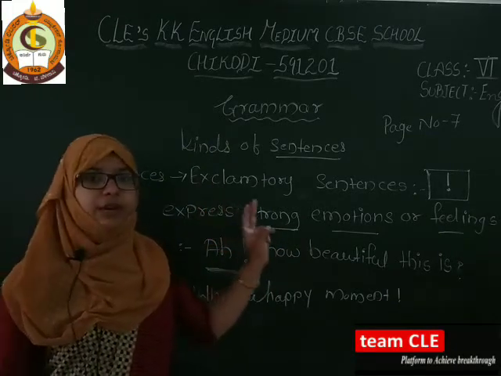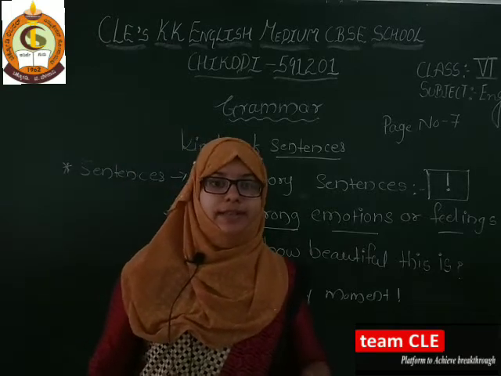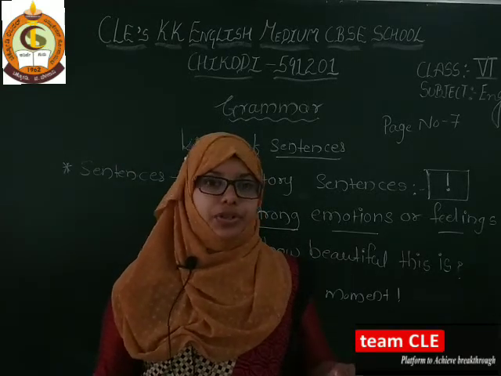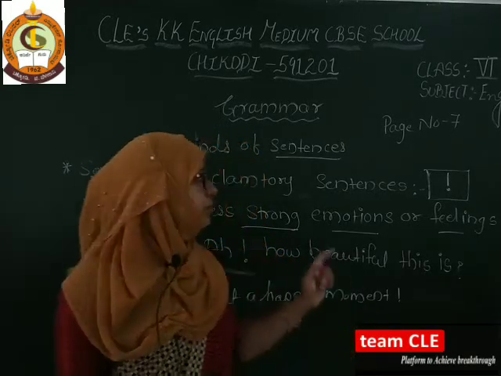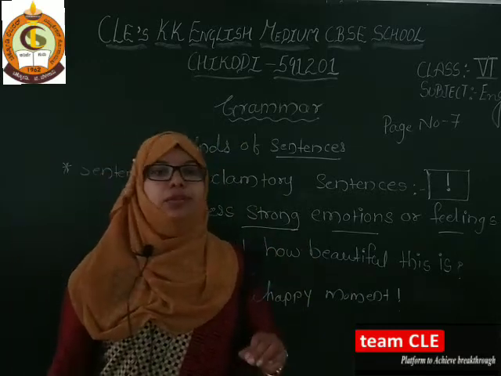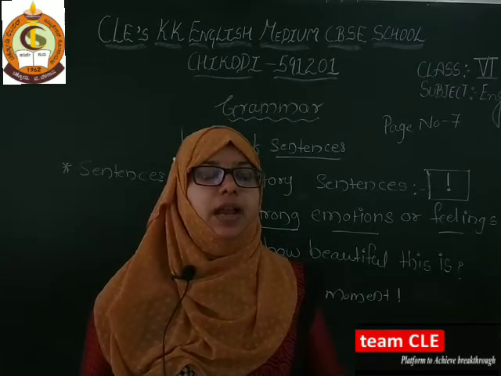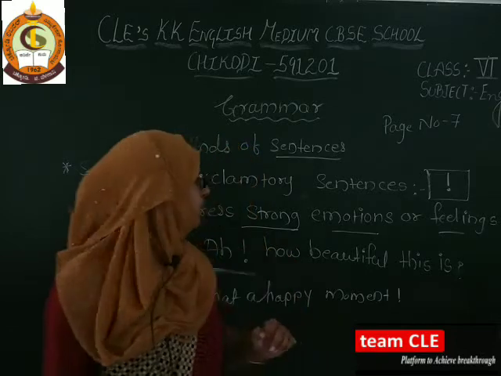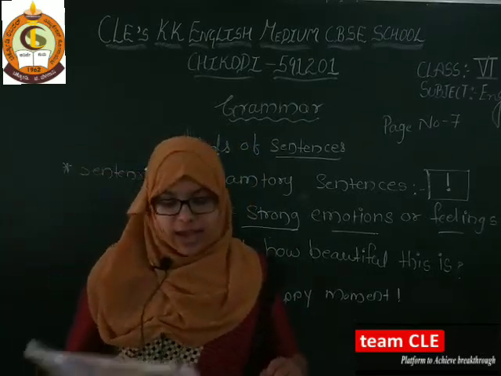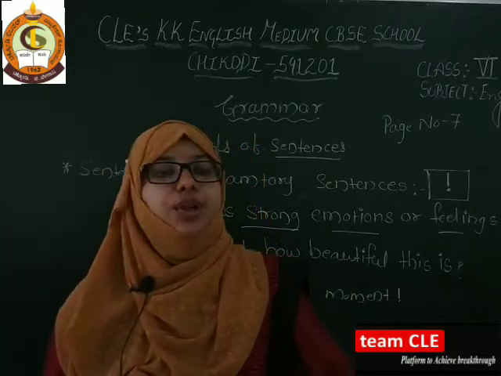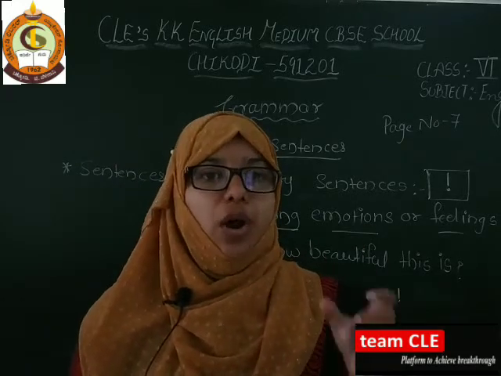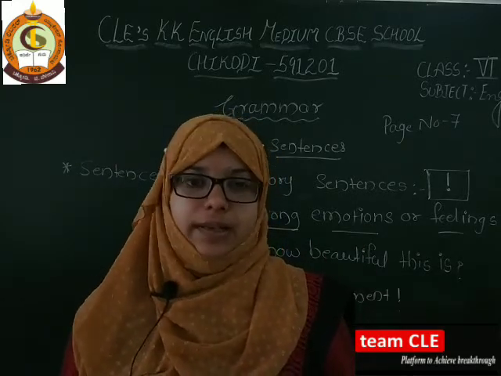The second one is interrogative sentences. These are used to ask a question. Then next is imperative sentences. Imperative sentences are used to give a command or request. Clear?